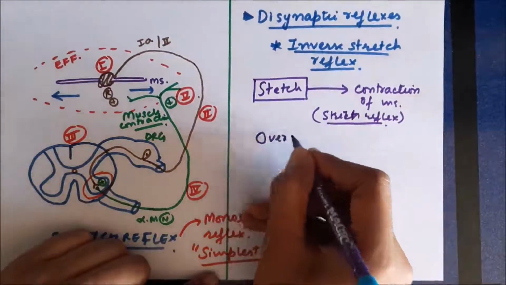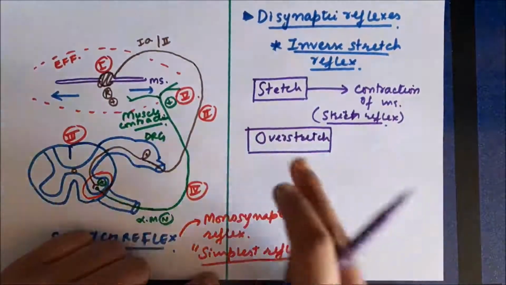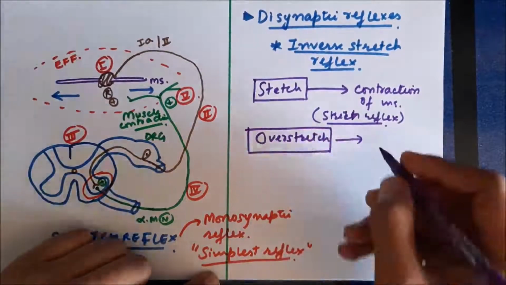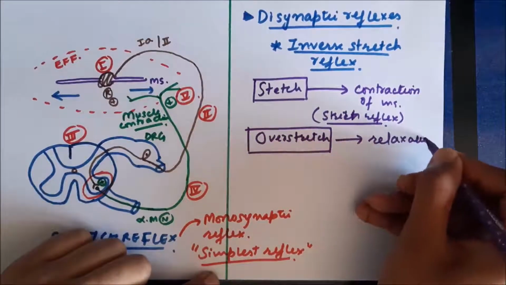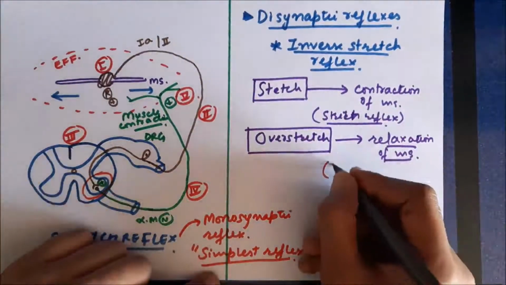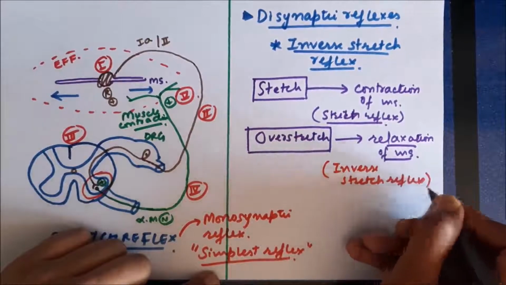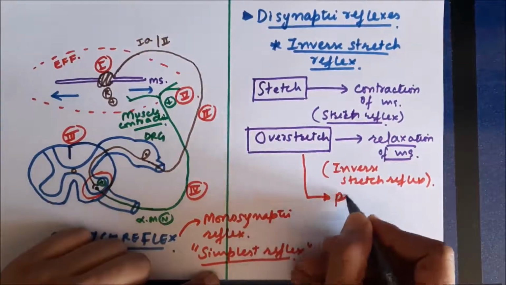However, if we go on stretching the muscle beyond a further point, it's called overstretch, and overstretching of muscle is dangerous. It can damage the muscle. So as a protective response, there will be relaxation of the muscle. So overstretching leads to relaxation of muscle. This is called the inverse stretch reflex. As it looks like the opposite of the stretch reflex, it's called inverse stretch reflex.